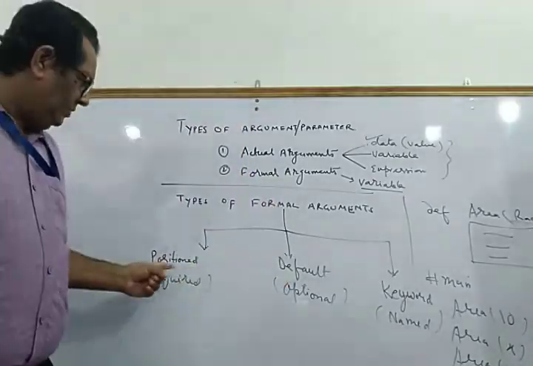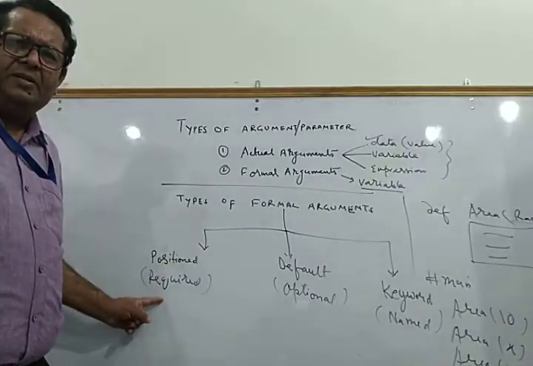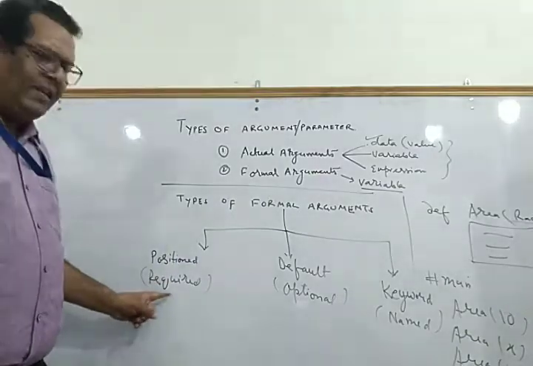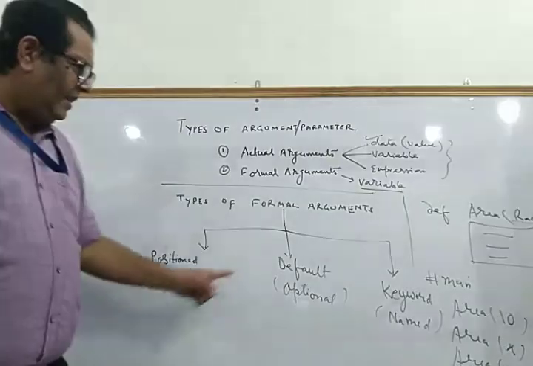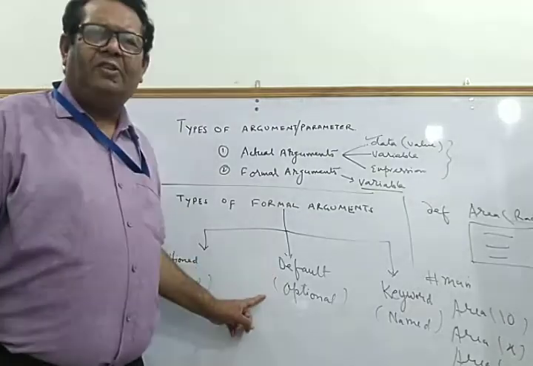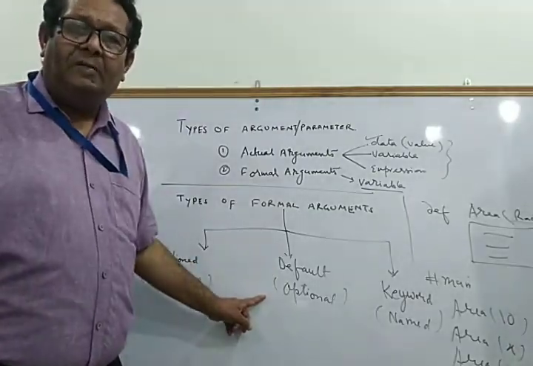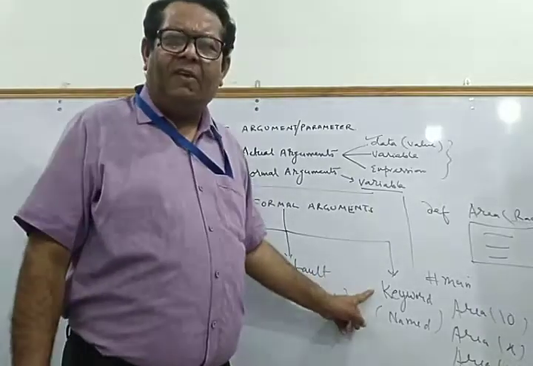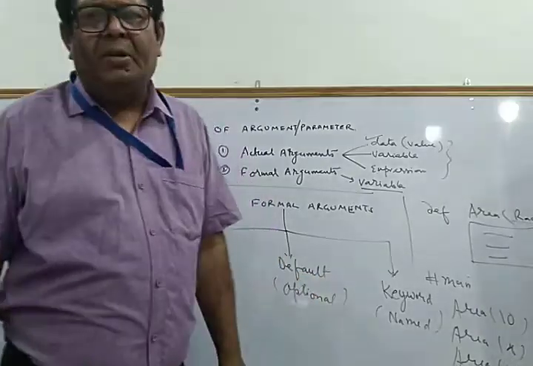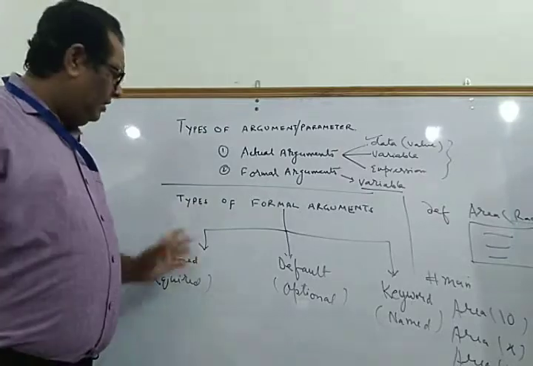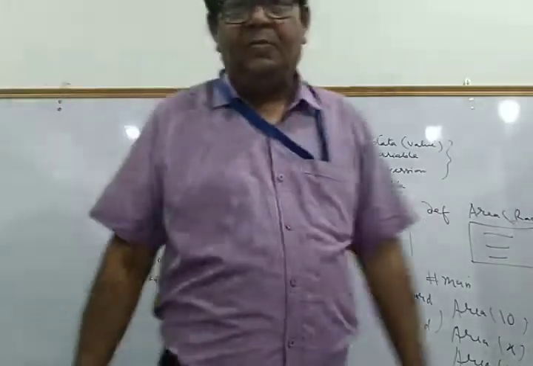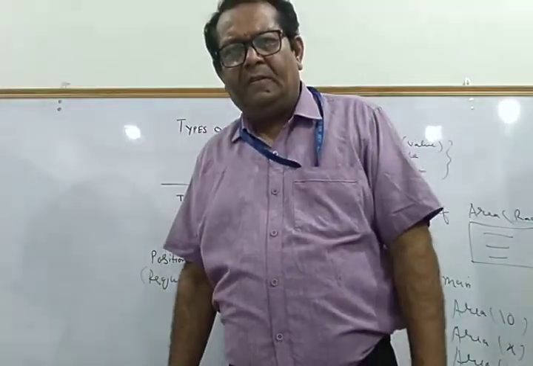See it here. It can be a positional argument, also called the required argument. It can be a default argument, also called the optional argument. It can be a keyword argument, also called a named argument. So these three types of arguments you can use when defining a function.